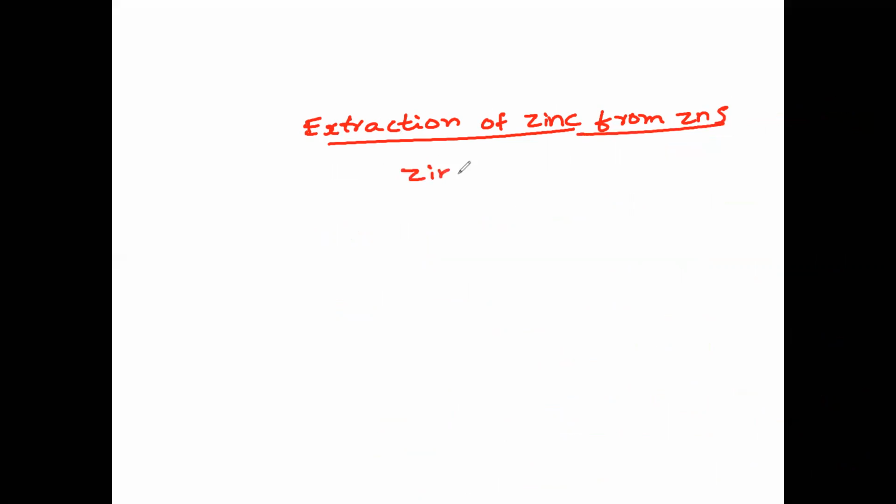Extraction of zinc. Final flow chart I'm giving for your understanding. It will be easy for you if you note down this. So extraction of zinc, very, very important. So first from zinc blend, that is zinc sulfide. First zinc blend is taken and undergoes froth flotation. Concentration can be done by froth flotation, using zinc sulfide.